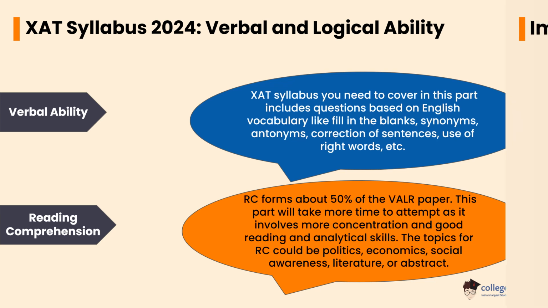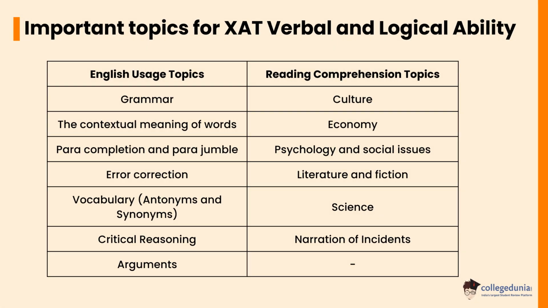Let's check the important topics for XAT verbal and logical ability. The English usage topics are grammar, the contextual meaning of words, para completion and para jumble, error correction, vocabulary, antonyms and synonyms, critical reasoning, and arguments. The reading comprehension topics are culture, economy, psychology and social issues, literature and fiction, science, and narration of incidents.